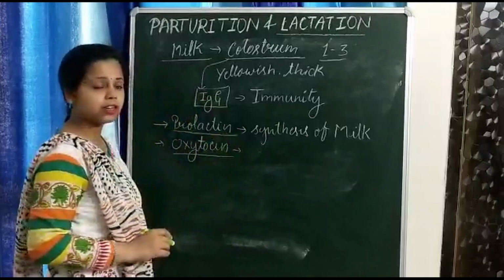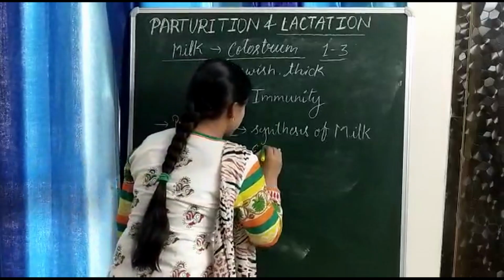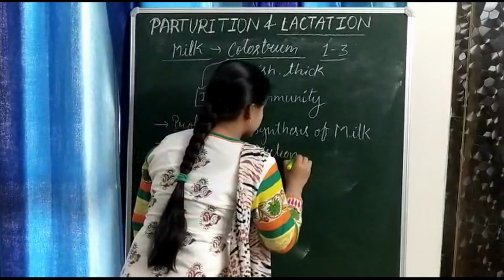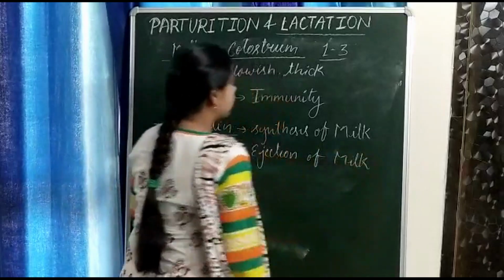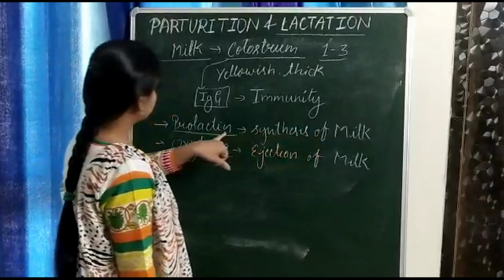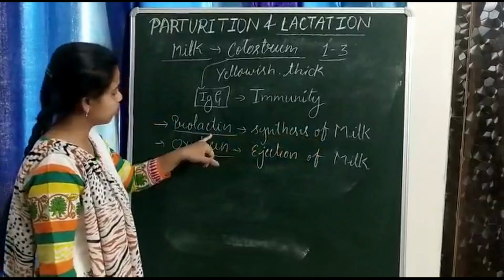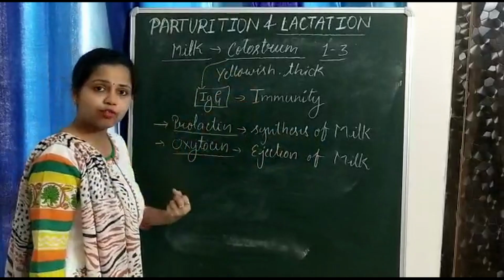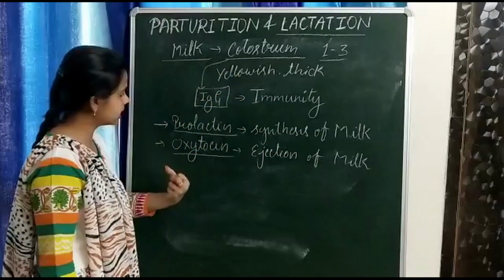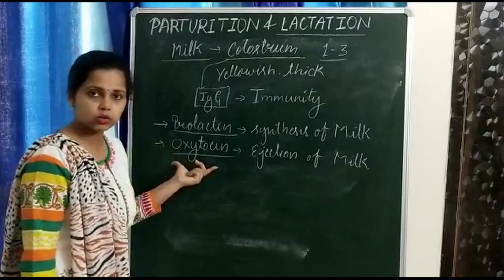Oxytocin is necessary for ejection of milk. So who causes the synthesis of milk inside the mammary glands? Prolactin. And after the synthesis, the release of milk is induced by oxytocin.